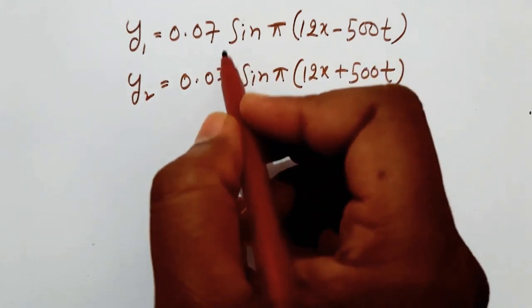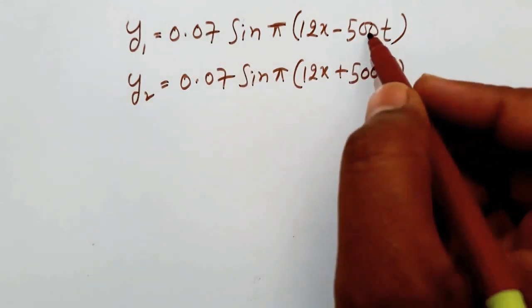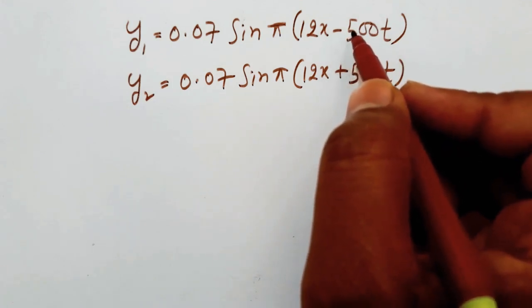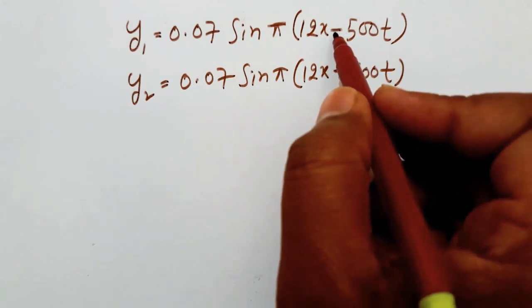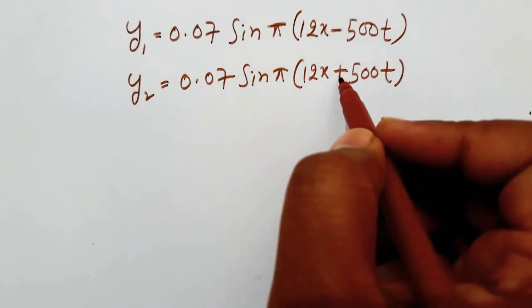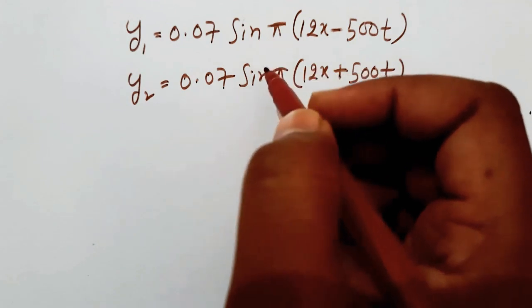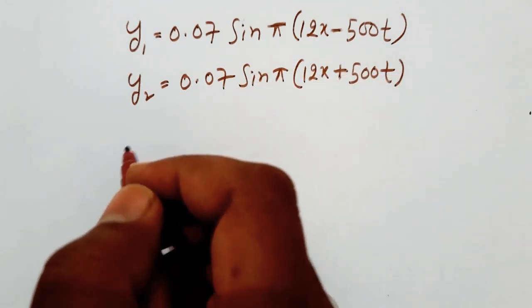Here, these two progressive waves have the same amplitude, same frequency, but they are traveling in opposite directions. That is, here it is minus, here it is plus. So this wave travels along the positive x-axis, this wave travels along the negative x-axis. If they overlap each other, then a standing wave is produced.